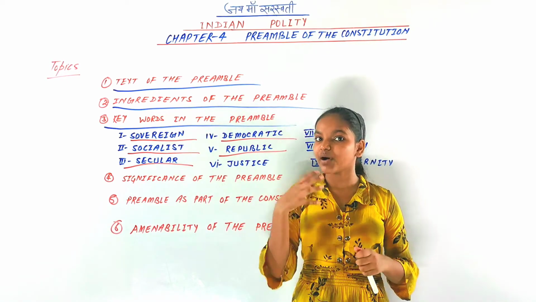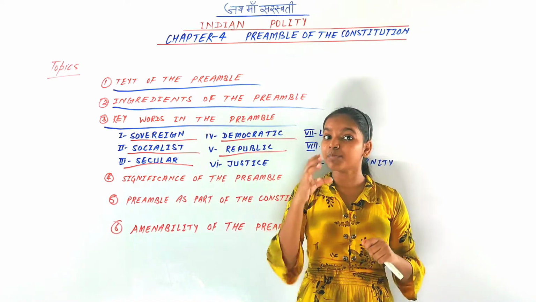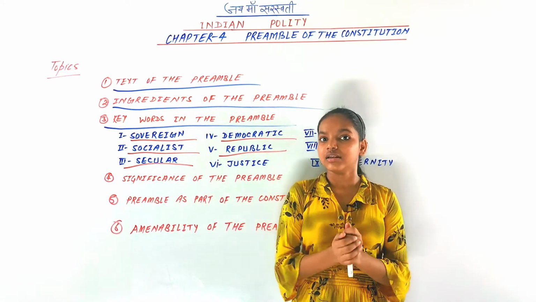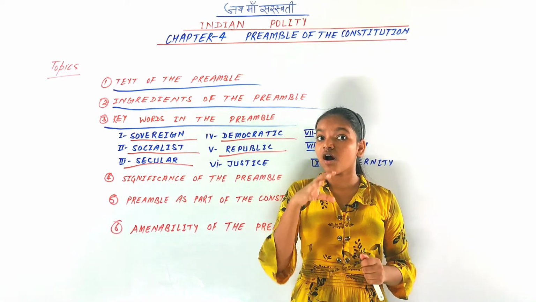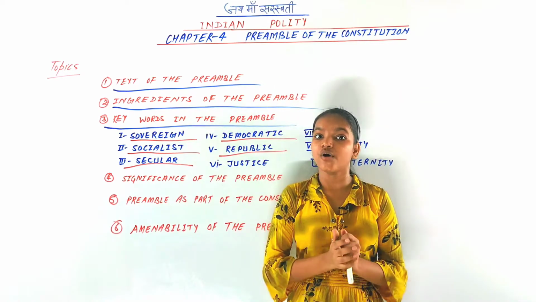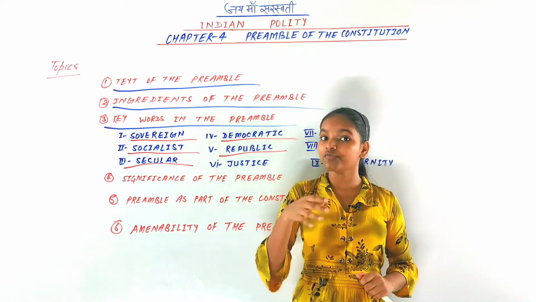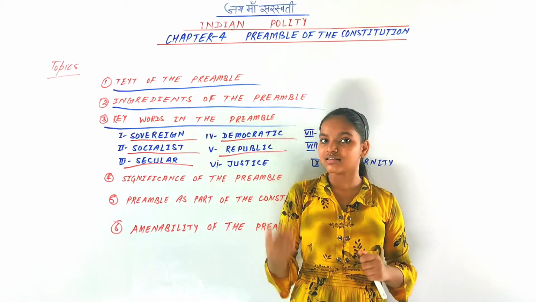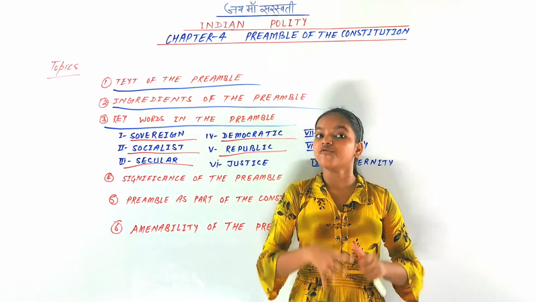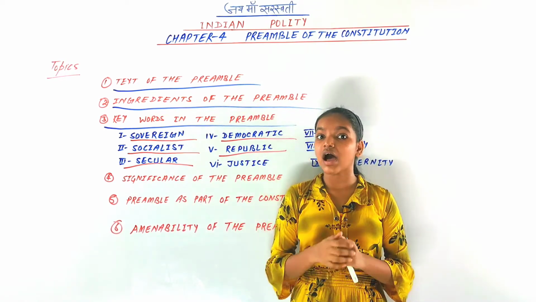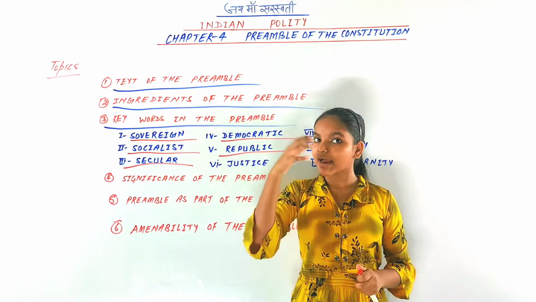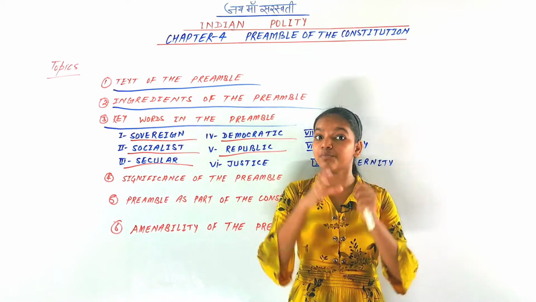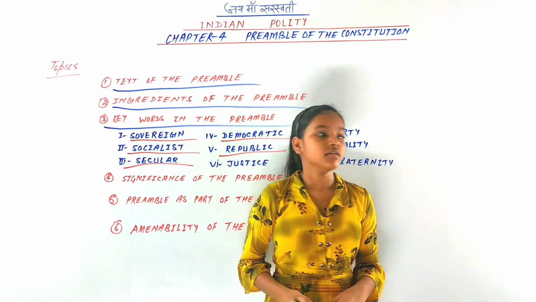So in India there is a republic form of government, and republic also has two other senses. First, the sovereignty of all people, of all citizens of India, not of a king or queen. And second, the absence of privileged classes. That means all public offices can be joined by any citizen of India. So you know that India is a republic country, you can say.